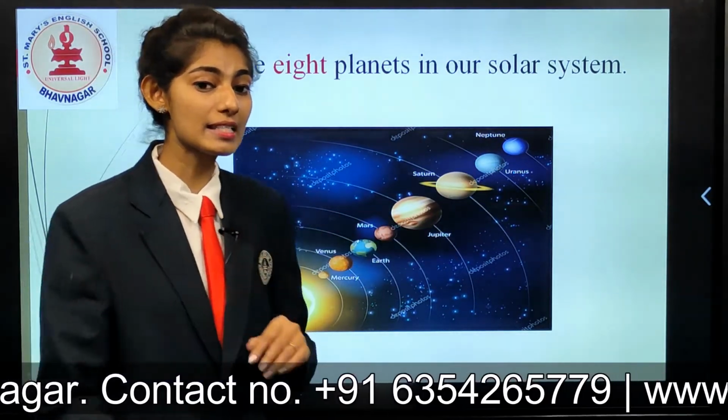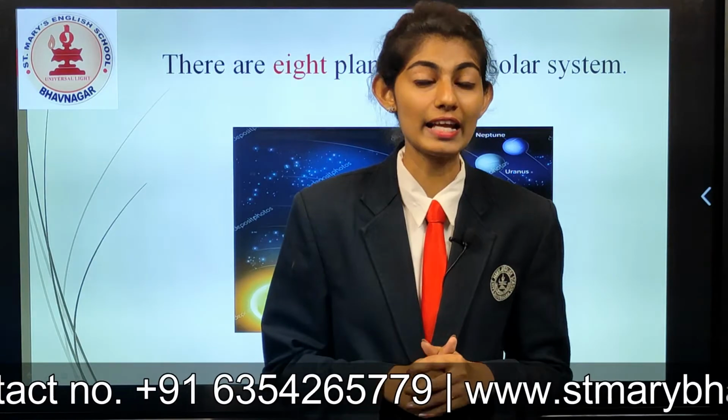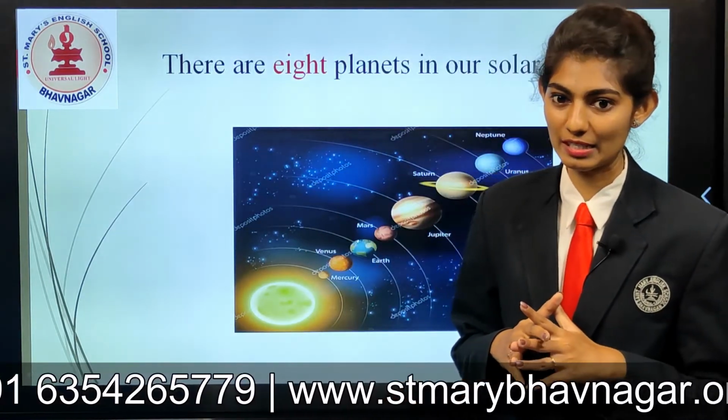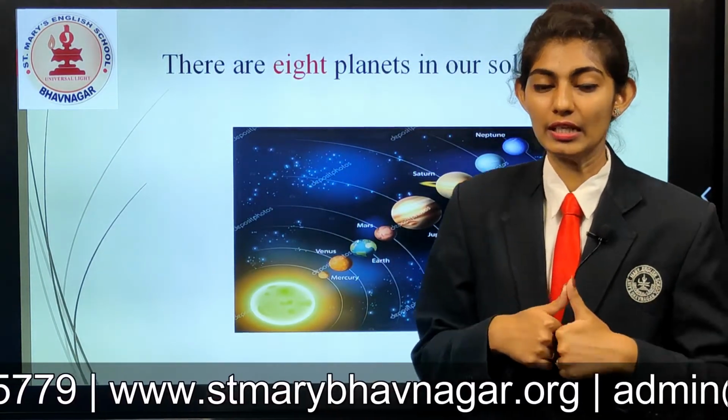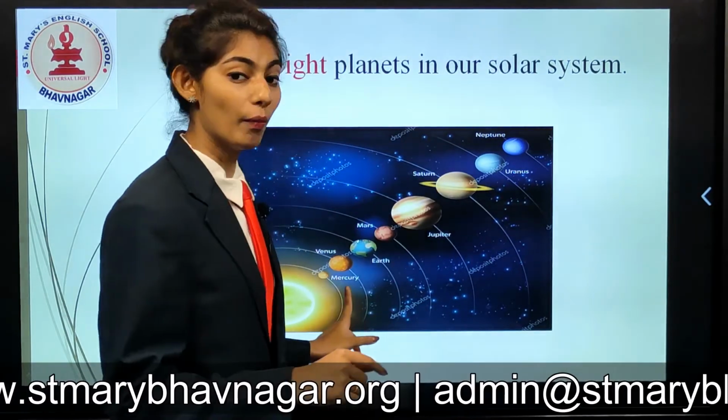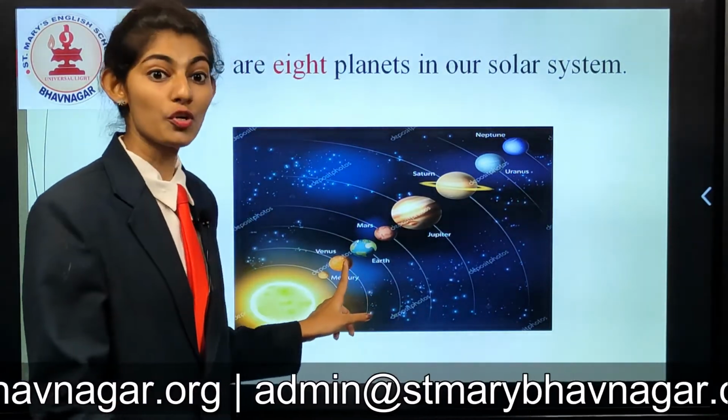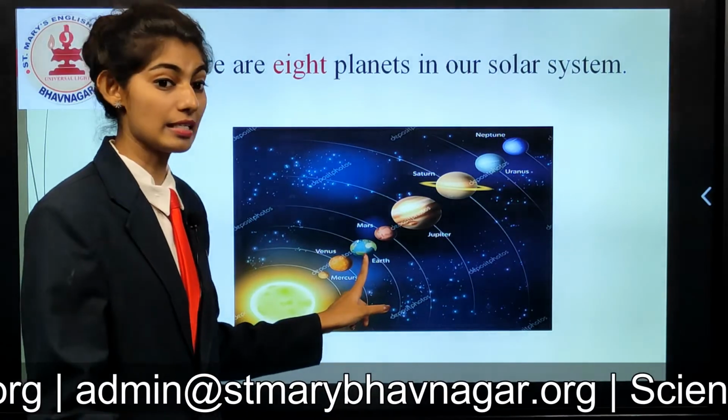So how many planets are there, students? There are 8 planets in our solar system. Come on, repeat after me. The first one is Mercury, second is Venus, third is Earth.